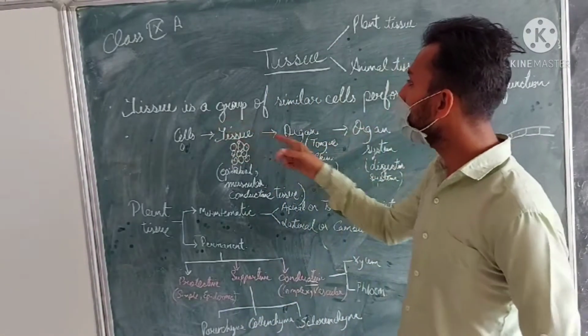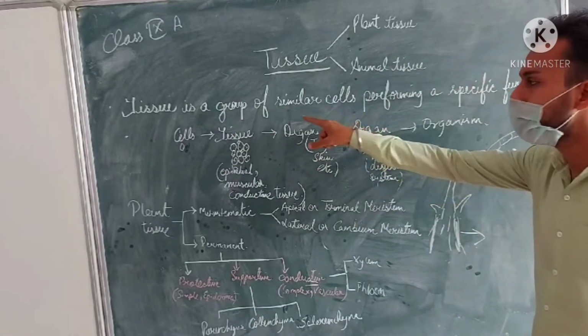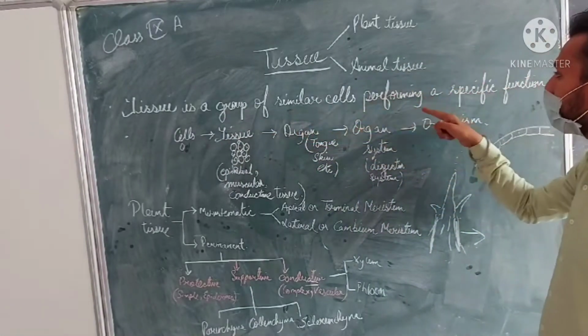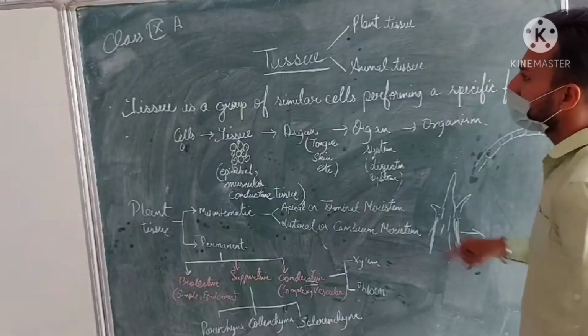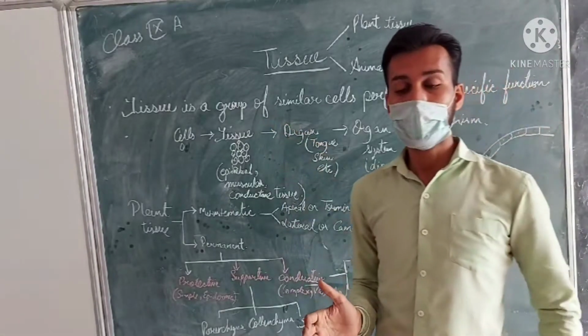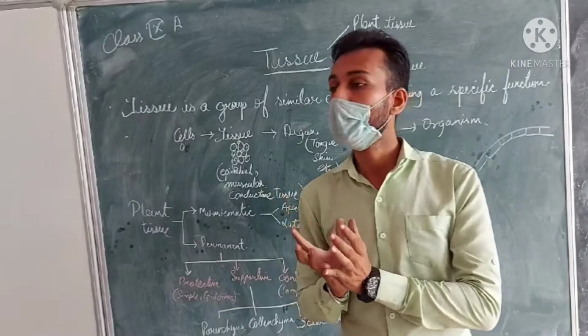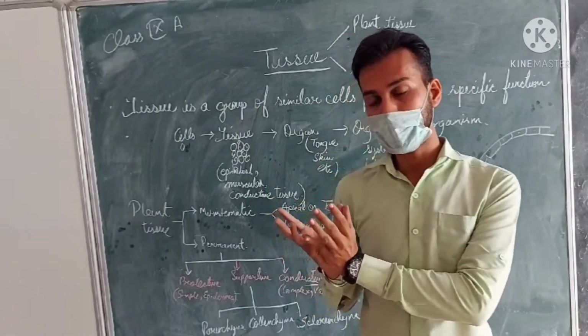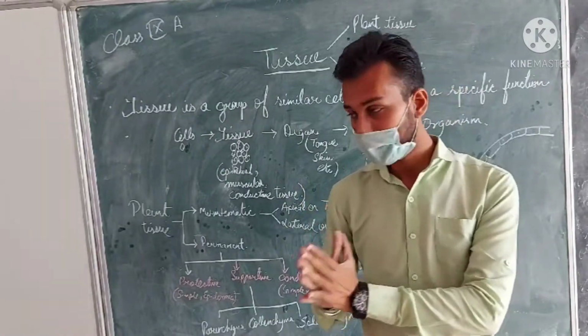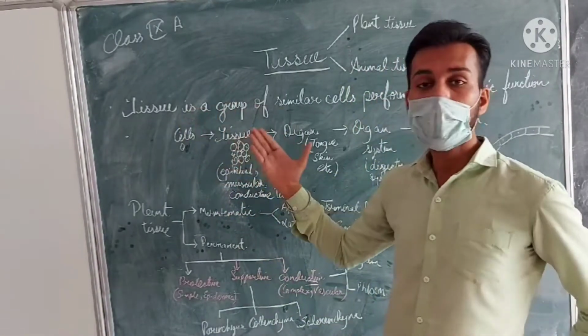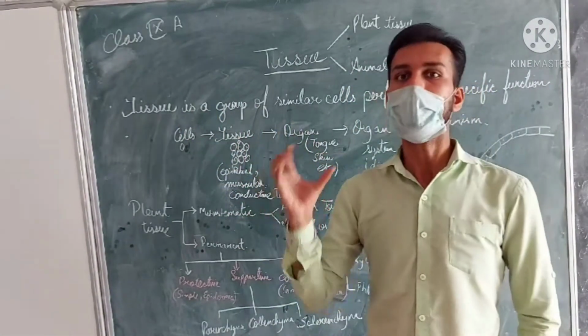Here, tissue is a group of similar cells. This is an important term: similar cells performing a specific function. Tissue is a group of cells, a bundle of cells which are present. We all know that a cell performs a specific function, both structure as well as the function of life. Similarly, tissue is also a group of cells, similar type of cells.